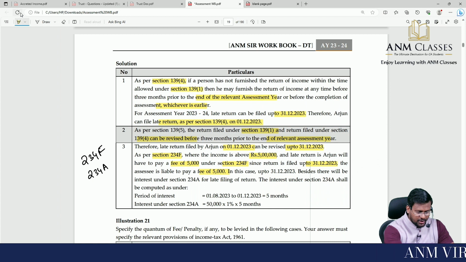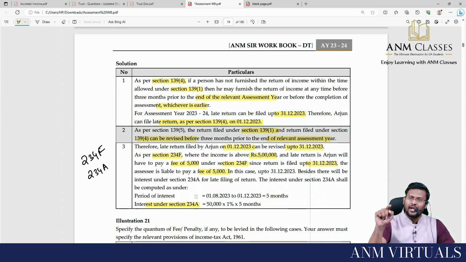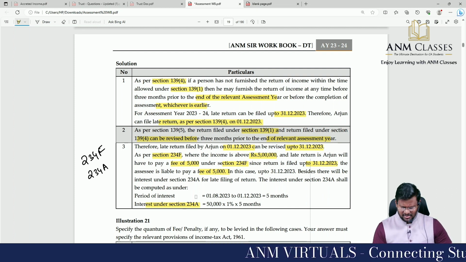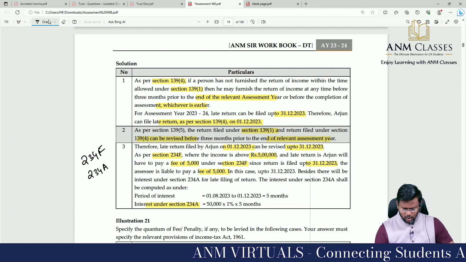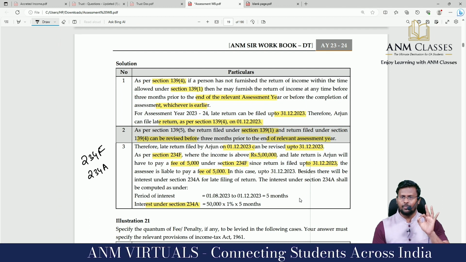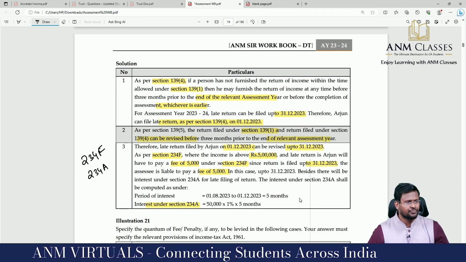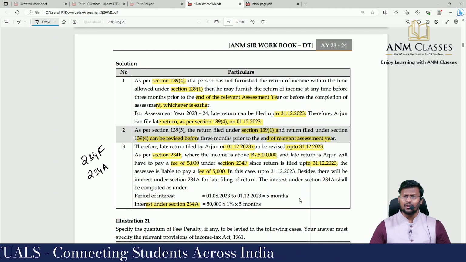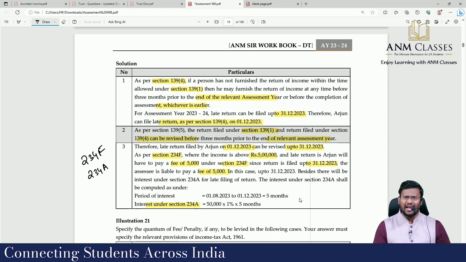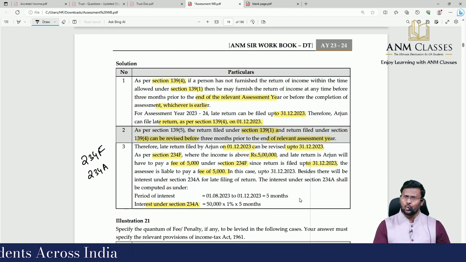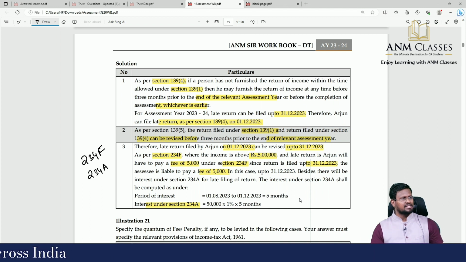What is the total tax remaining payable? 50,000. No need to compute on more, because the remaining is covered by TDS and advance tax. So 50,000 into 1% into 5 months will be the interest you are liable to pay under section 234A. And in future, the AO can levy penalty and interest under section 220 and 221.